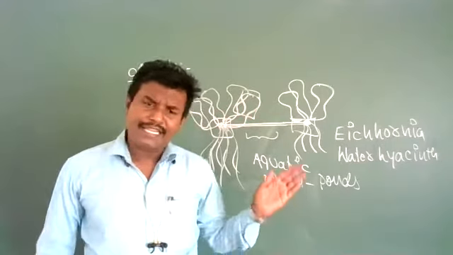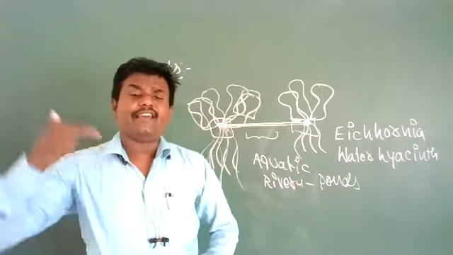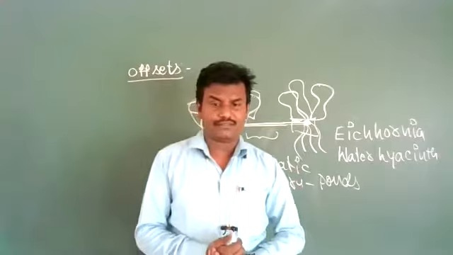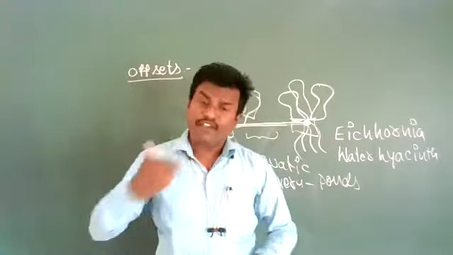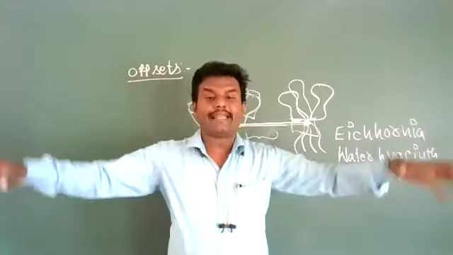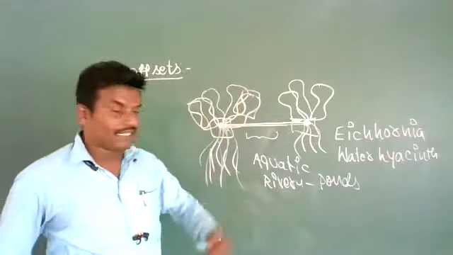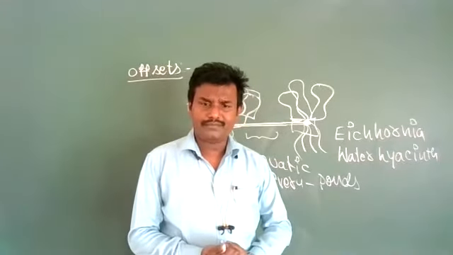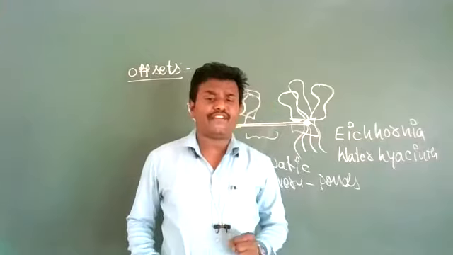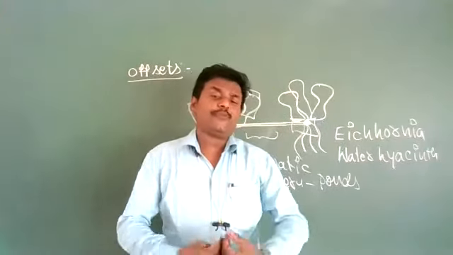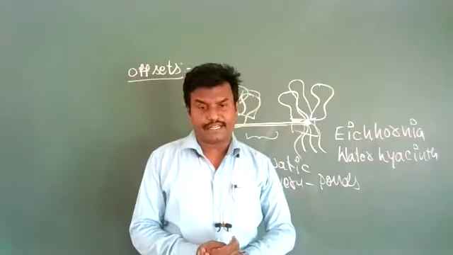It can spread very rapidly at a phenomenal rate in aquatic habitats such as rivers and ponds. Within a short span of life, its propagation spreads over a huge surface area.